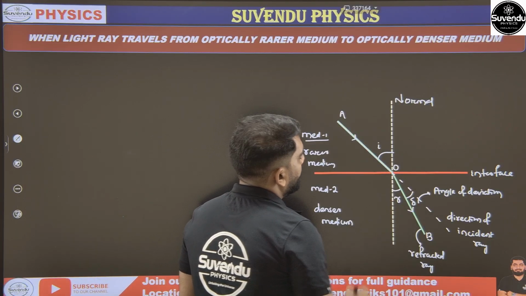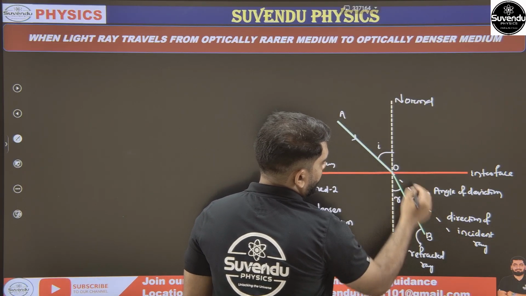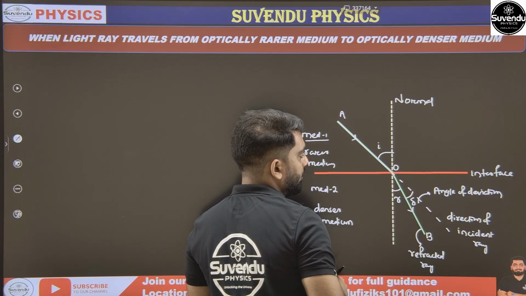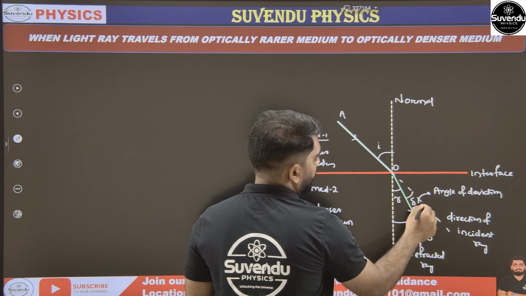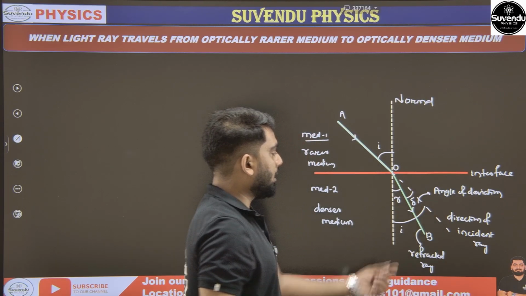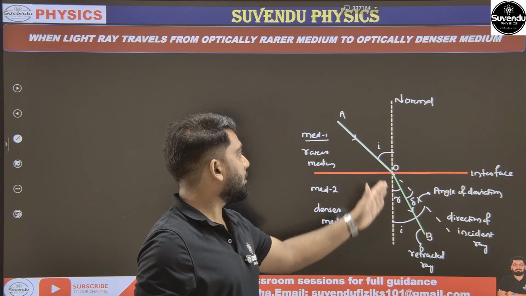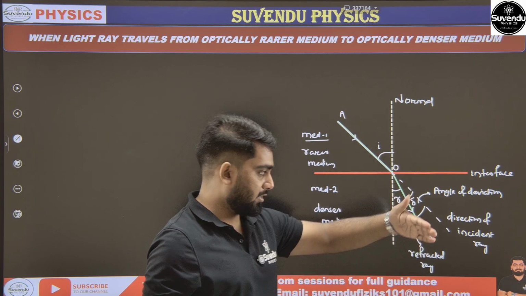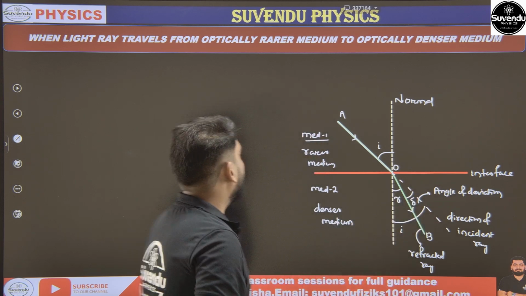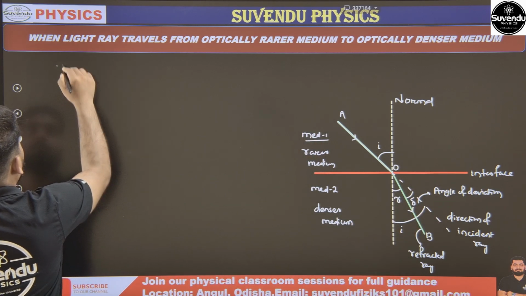One more thing, this line and जो normal, these are intersecting each other. ये एंगल आई होगा तो ये टोटल एंगल कितना होगा, ये होगा. डेल्टा का वैल्यू क्या होगा, angle i minus angle r. तो यहाँ पे कौन सा एंगल ग्रेटर है, angle i is greater than angle r, as refracted ray bends towards the normal. So in note point what we have to write here,